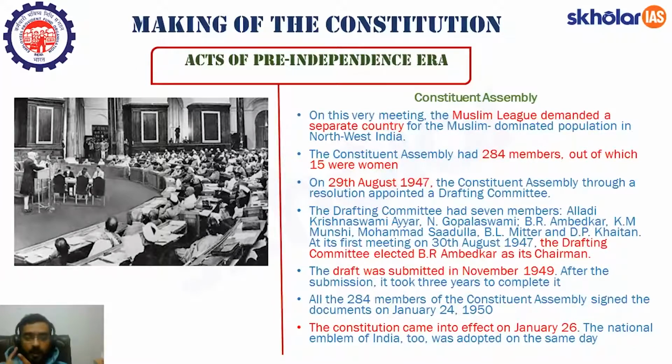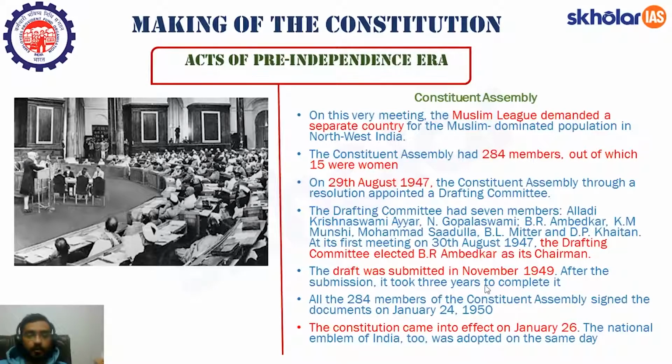So, 3 facts. First, this drafting committee was constituted on 29th of August 1947. Its first meeting was on 30th August 1947. And in this meeting, they elected B.R. Ambedkar as its chairman. And you also need to remember that there were 7 members in this drafting committee and their names also. The drafting committee submitted their draft in November of 1949, that is around 2 years later.